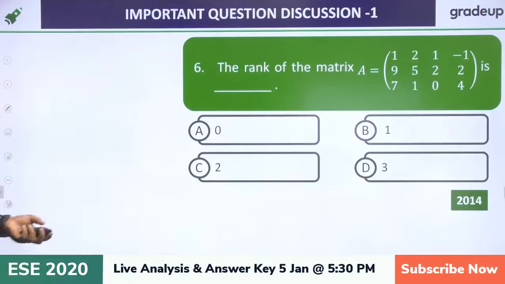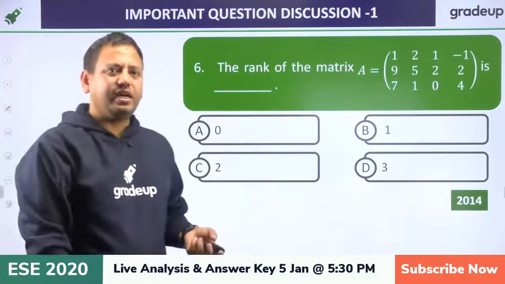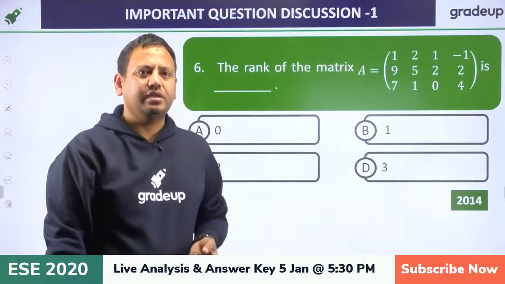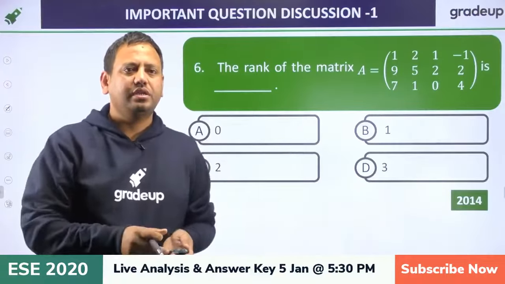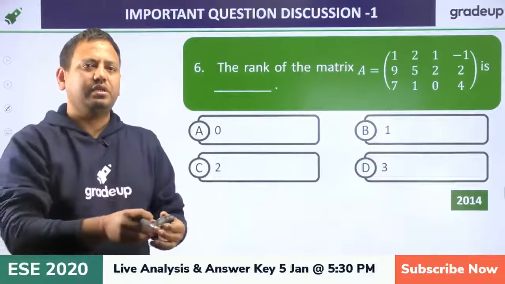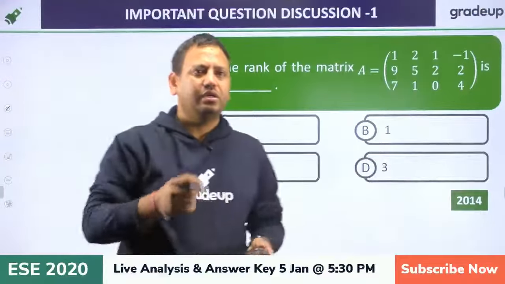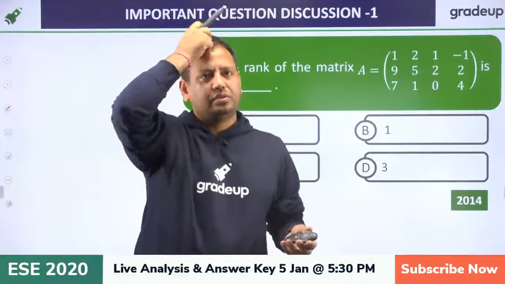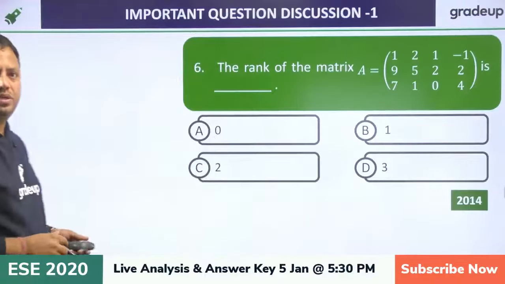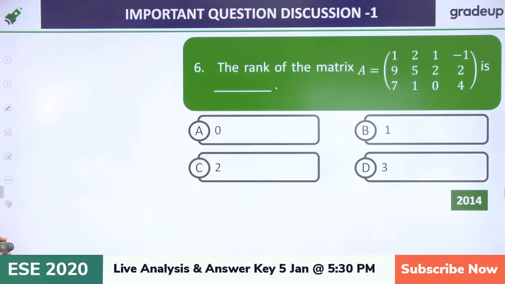Again, this is a linear algebra question, finding the rank of the matrix.